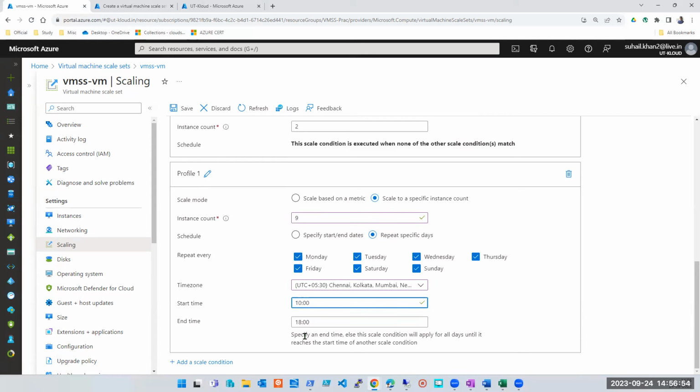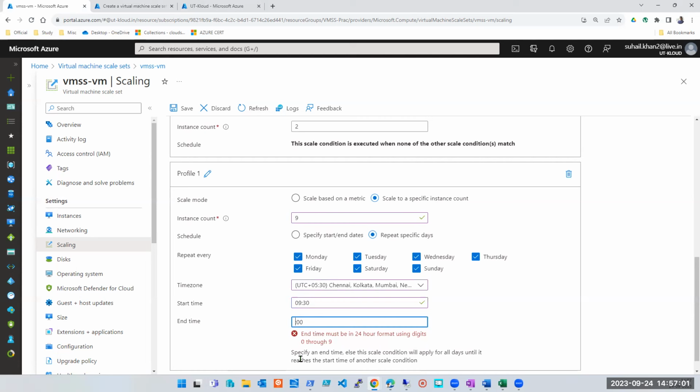No. I'll keep an hour of breathing space before, right? 9:30 I'll say, or maybe 9 o'clock. And I know the traffic decreases by 12 o'clock, but I won't be very specific with that. So I'll put 12:30 or maybe 13:00 hours, whatever it is.